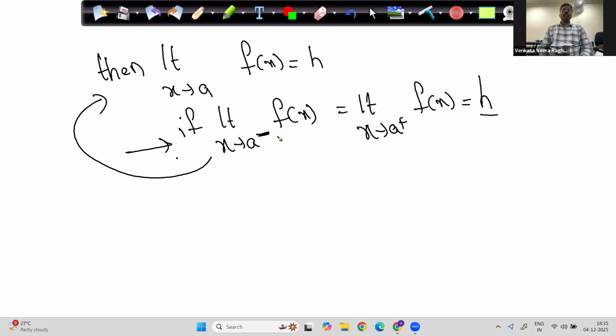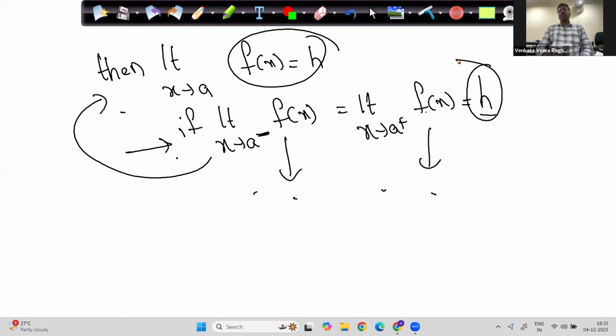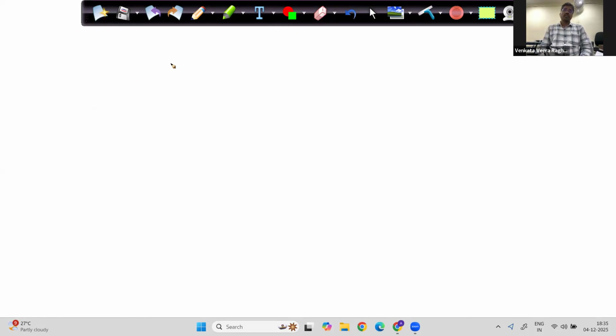So the first concept we have learned: a limit exists when the left hand limit and right hand limit both exist, both are finite, and both are equal. 3 conditions. They don't always give it in terms of a table. I can represent anything in terms of a table or a graph. So now let me tell you in terms of a graph how to find the limit of functions.